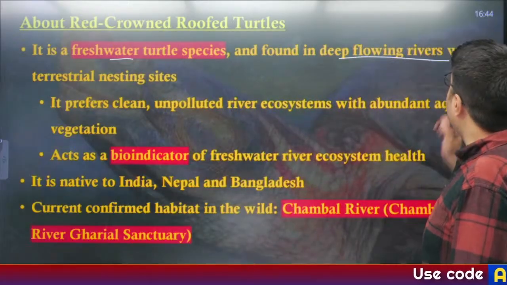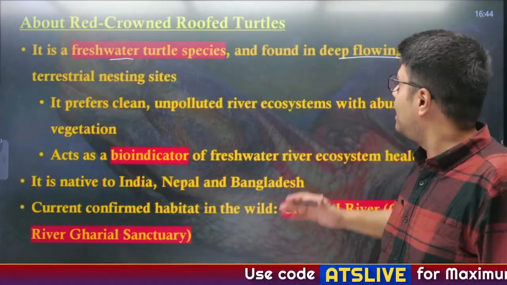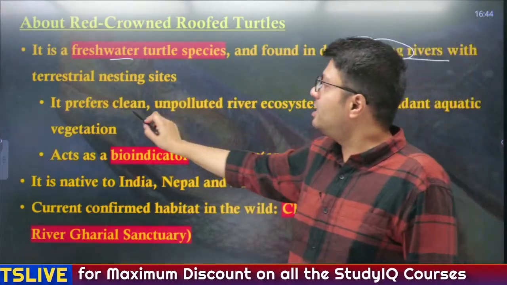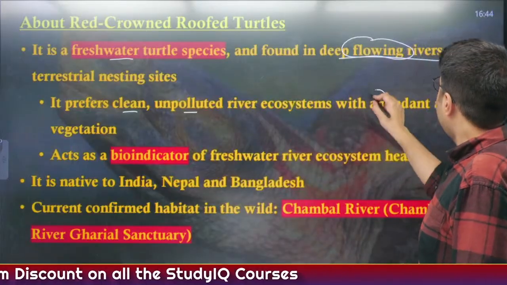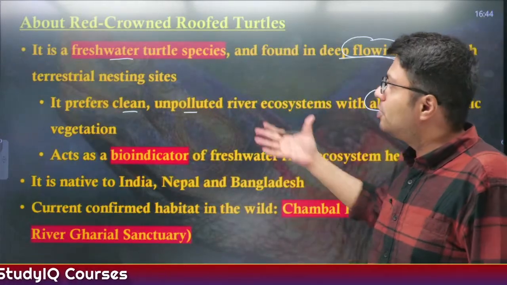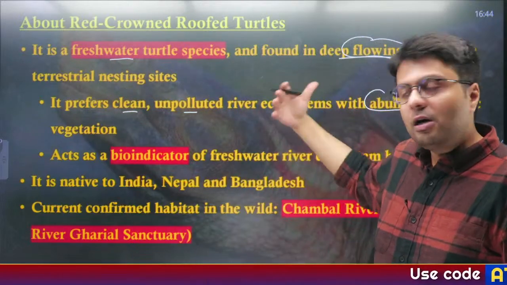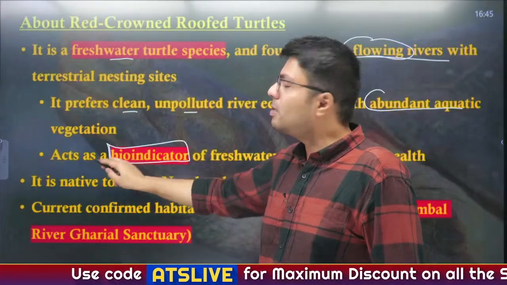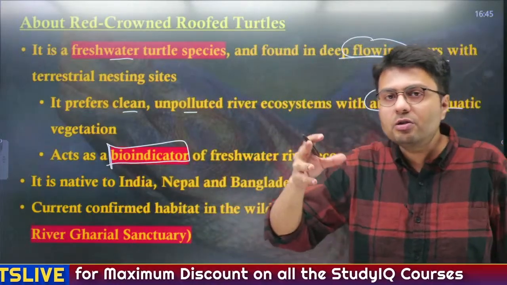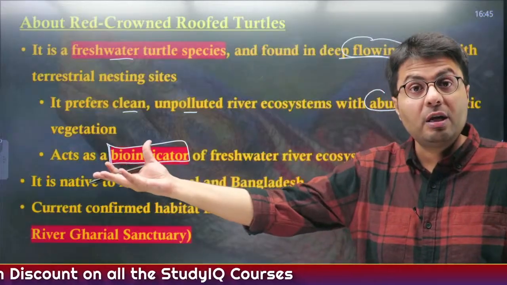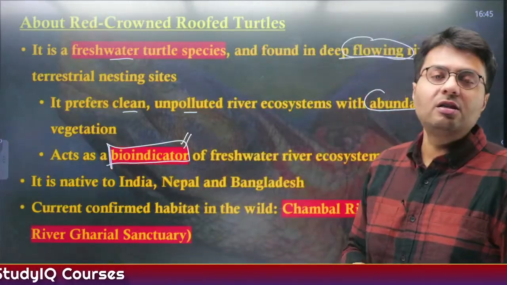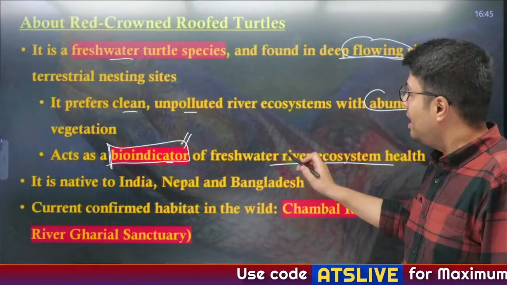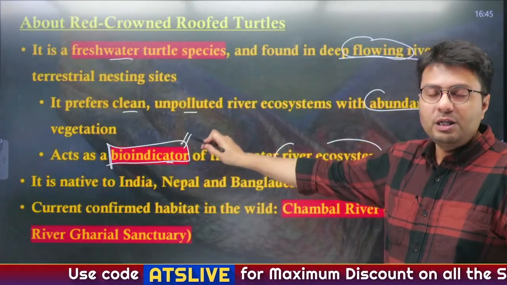Now this is a species of turtle which is available in fresh water, right? And it is found in deep flowing rivers with terrestrial resting sites. So they actually require not stagnant water, but flowing water. And this turtle species prefers clean, unpolluted river ecosystems which are abundant in aquatic vegetation. These turtles eat these aquatic plants, so they need these plants to function. Also these turtles act as a bioindicator. What is a bioindicator? If the health of that particular ecosystem is good, then you will find that the species exist. So these are called bioindicators of freshwater river ecosystem health. If the river ecosystem is in good health, you will find these species, otherwise you will not.